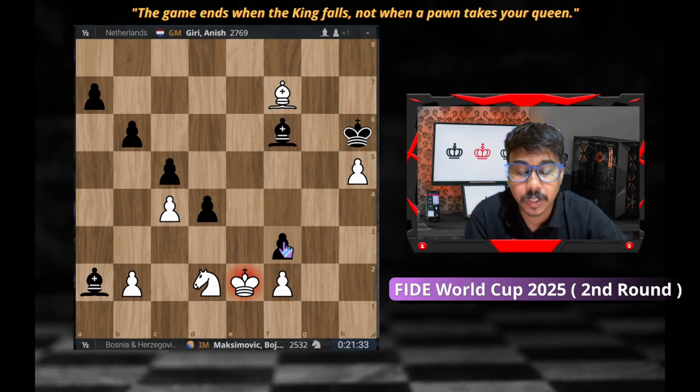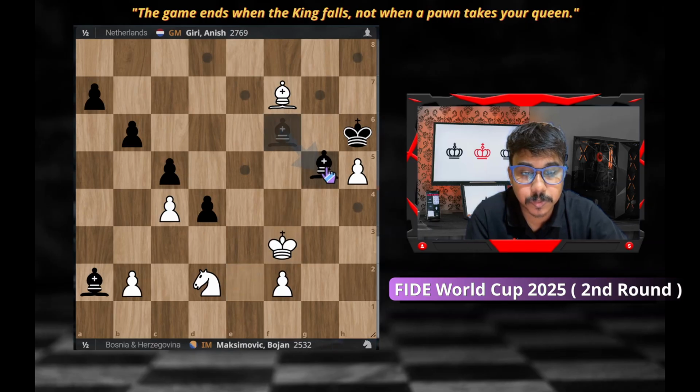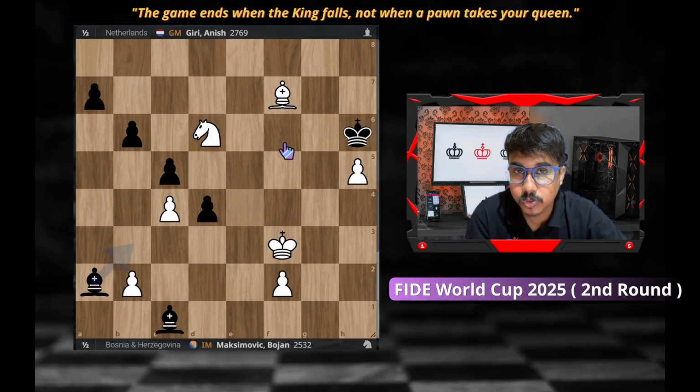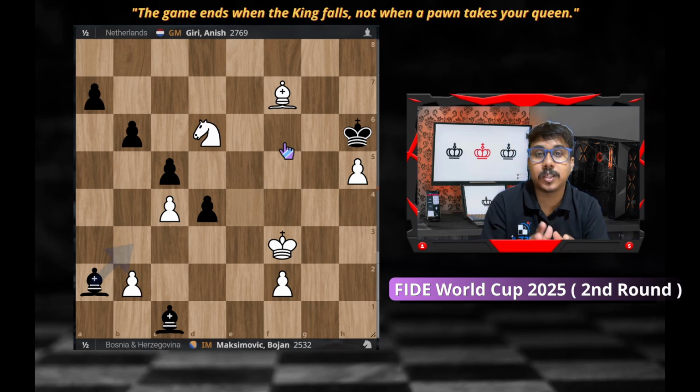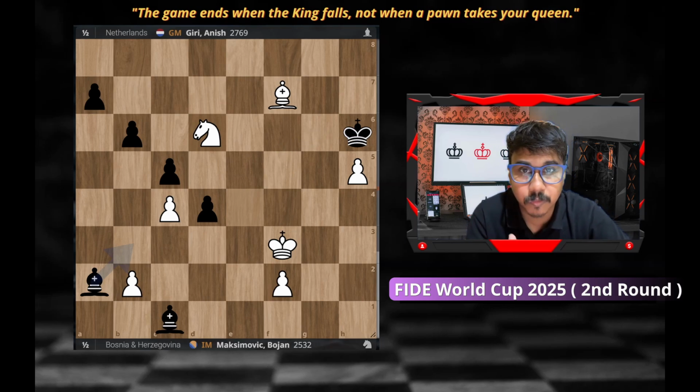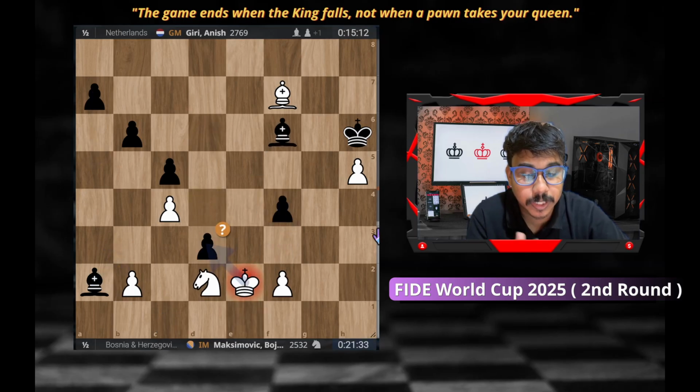It's very, very difficult practically to figure it out, because after f3, king f3, the computer was suggesting some sort of bishop g5, and then knight e4, bishop c1. So not a very easy variation to spot and to assess that this position is winning for Black. Not easy, it doesn't matter if you're 2700 or 2800. So Giri played d3 at this moment, and the game ended in a draw after that.